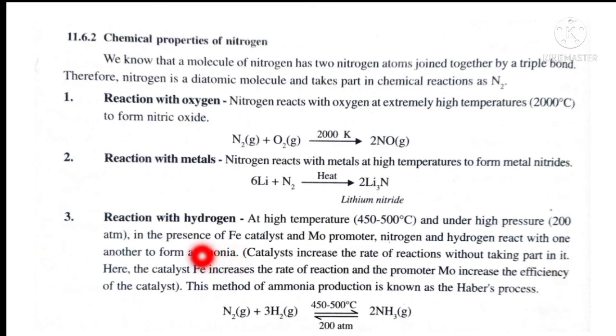The next one is reaction with hydrogen. This is a very important reaction known as Haber's process, in which nitrogen and hydrogen are going to react to form ammonia at very high temperature, approximately 450 to 500 degrees Celsius, and under high pressure, 200 atmospheres, and in the presence of an iron catalyst with molybdenum promoter, nitrogen and hydrogen will react with one another and form ammonia.